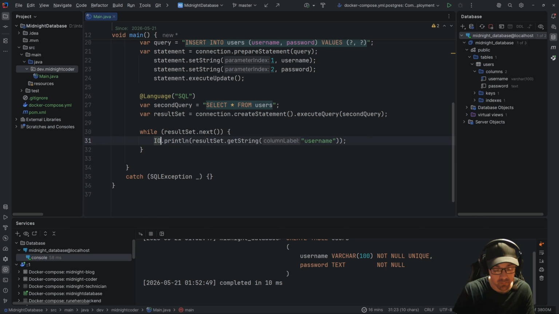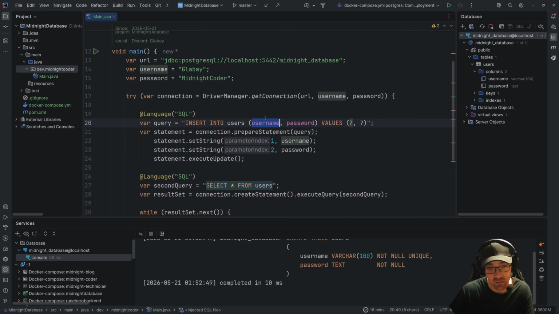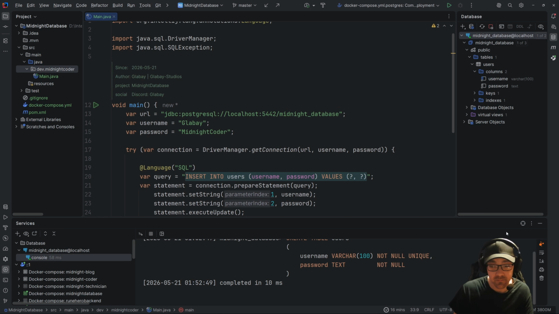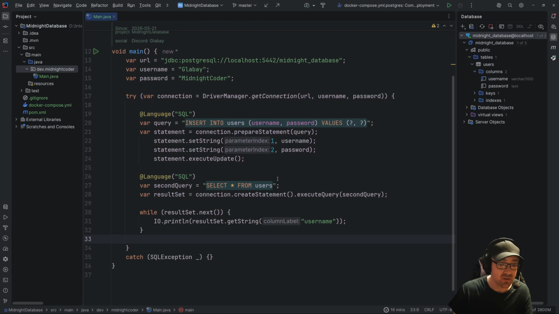So we're going to say here, while the result set has another result, we're going to go through and get the result that we're at, or the result of what we want. In our case, we want username, which is the same as the query up here. So what does that look like? Pretty simple. I really hope that that explanation helps you understand what it is. So now let's take a look and run the program.